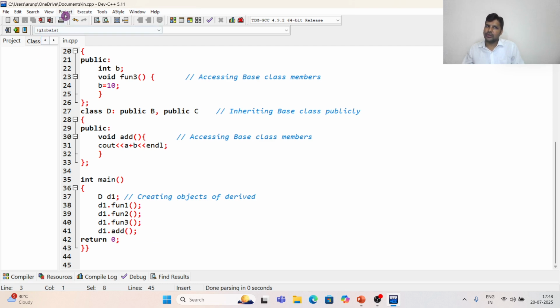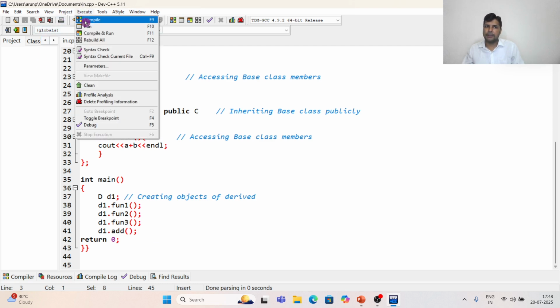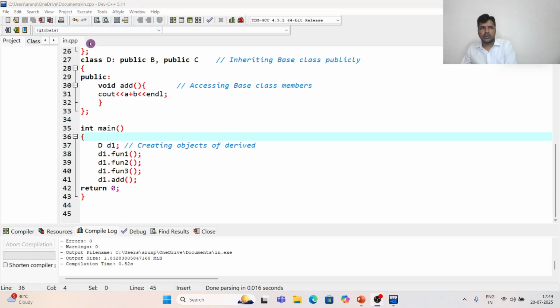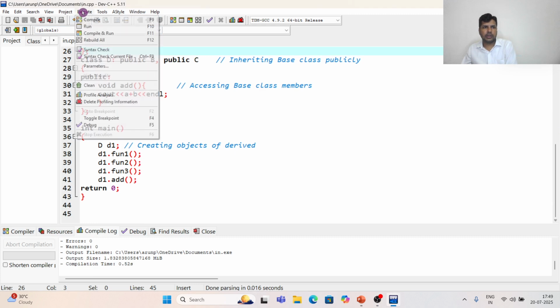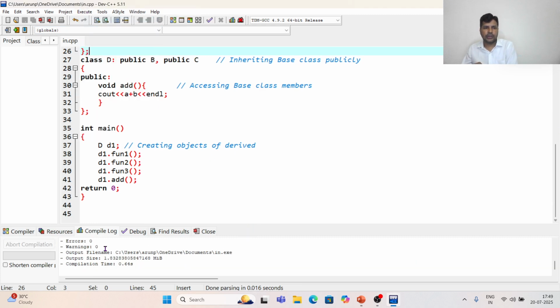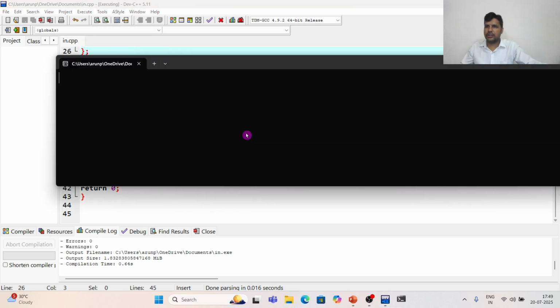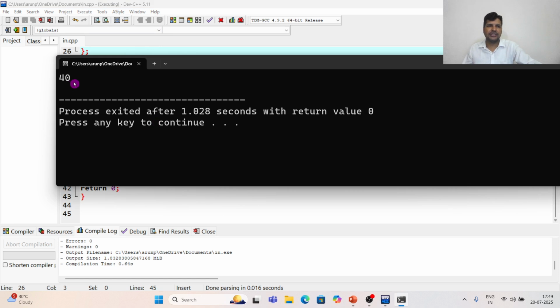Let us see whether it will work or not. Let us compile. You can see here 0 errors and 0 warnings. Let us run the program, and the answer should be 40, 30 plus 10. Yes, nice, right?